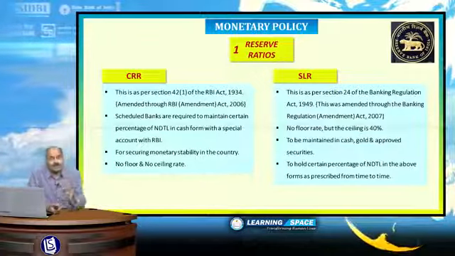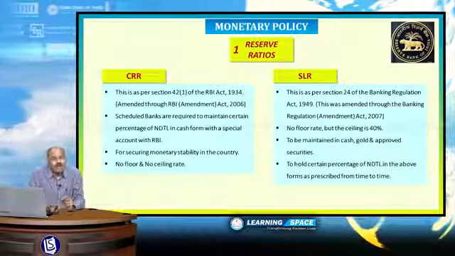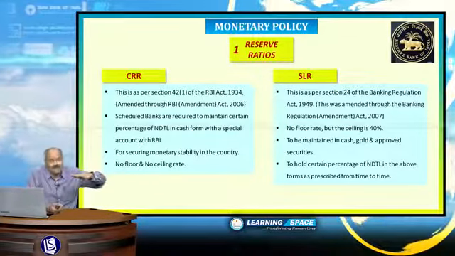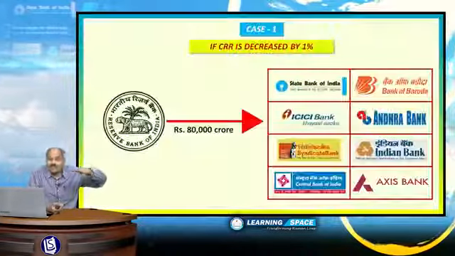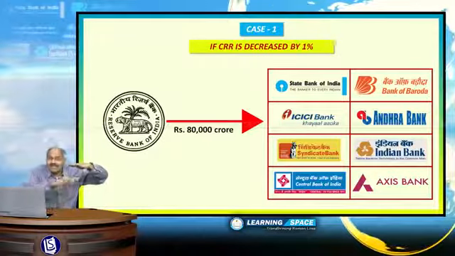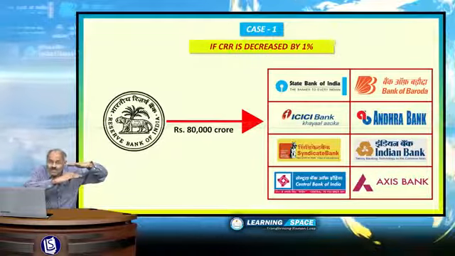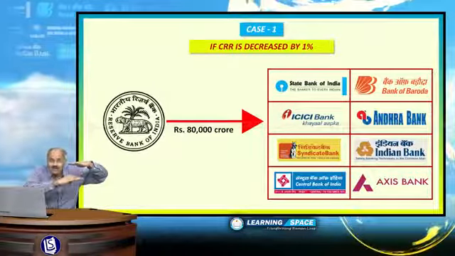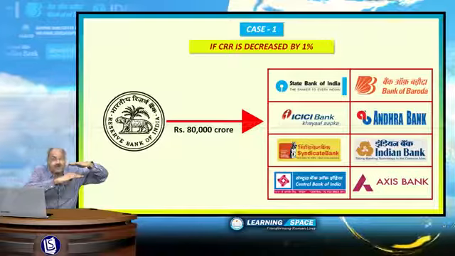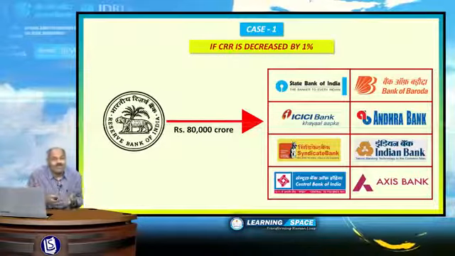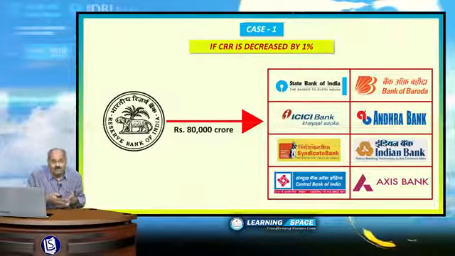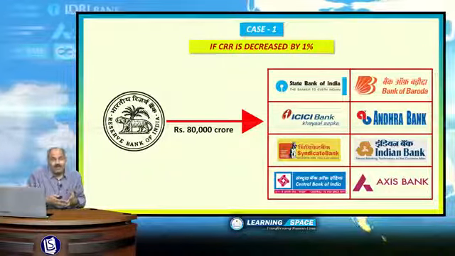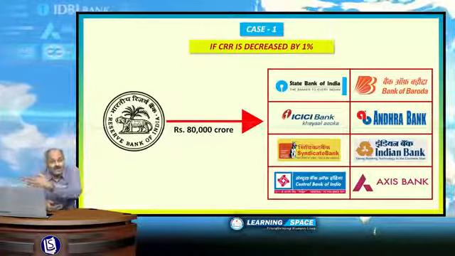But I would like to tell you what will happen if CRR or cash reserve ratio is decreased by 1%. If CRR is 4%, if it is decreased to 3%, what will happen? If RBI reduces CRR by 1%, that means 1% of deposits in the banking system will flow to the market.